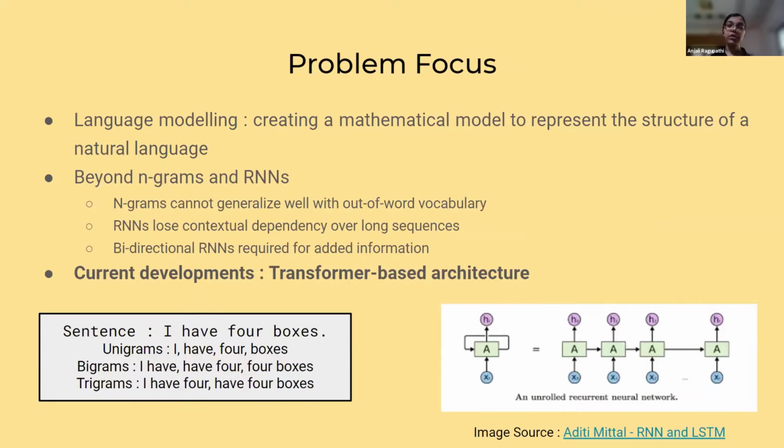The focus of our problem lies in language modeling, which is creating a mathematical model to represent the distribution of text in natural language. Earlier work primarily focused on statistical models like n-grams and temporal models like RNNs. But these approaches didn't work as well as expected because n-grams can't handle out-of-vocabulary words very easily, and recurrent neural networks lose contextual dependency over long sequences. So information from earlier on in the sentence generally gets lost.